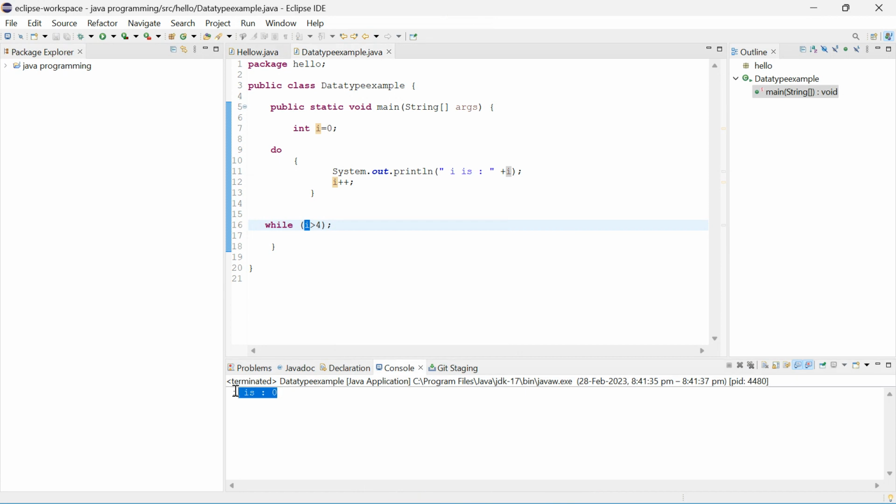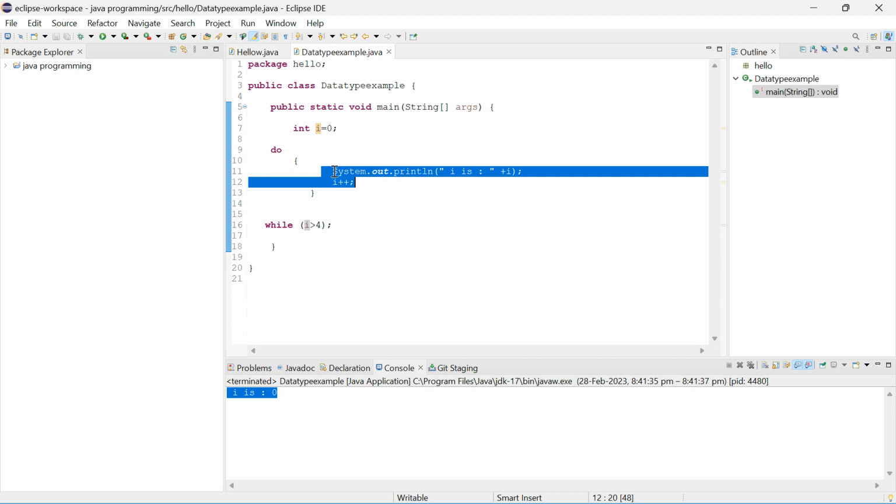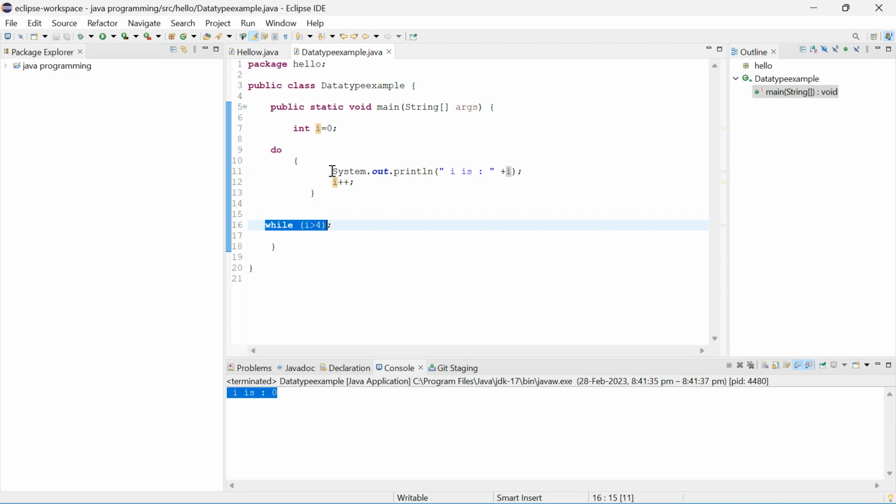See, this line got executed. This output we got. Okay. How did we get this output, bro? The condition is false, but we got the output. The I value is 0 because the do while statement won't check the condition first. It will execute these statements first. Once it has done that, then after it will check the condition. So that's why we got it.